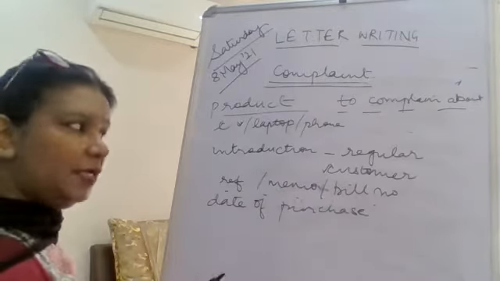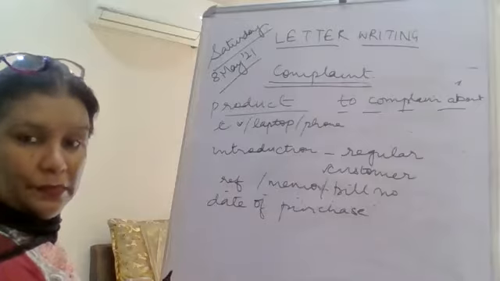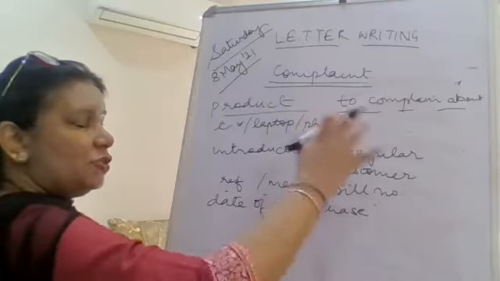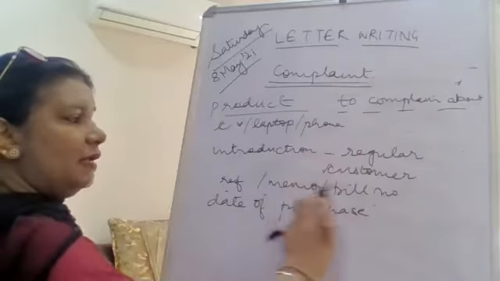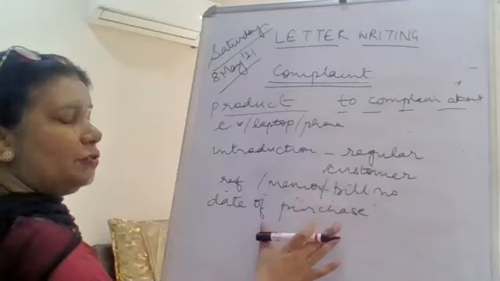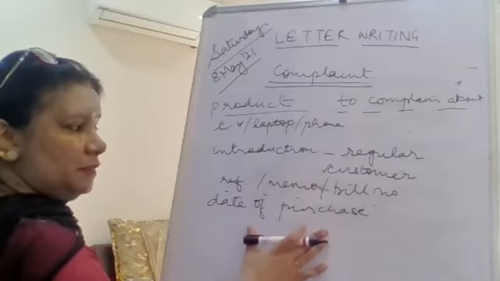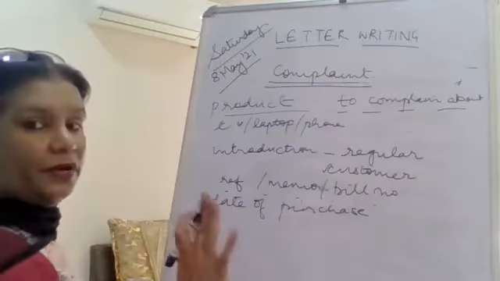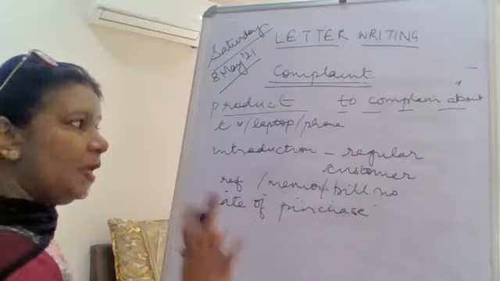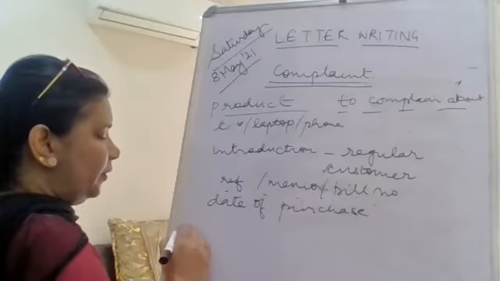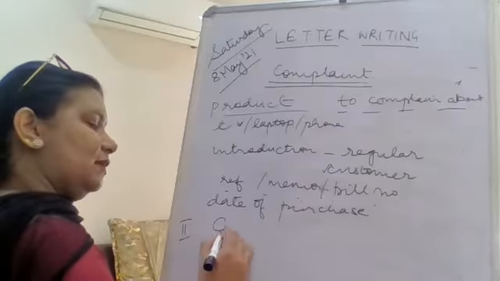This is your first. Write down the introduction first and talk about yourself. Then in the first paragraph, what are you going to talk about? Just give this. This is your introduction, your first paragraph. Then in the second one, what are you going to discuss? You will discuss the complaint.